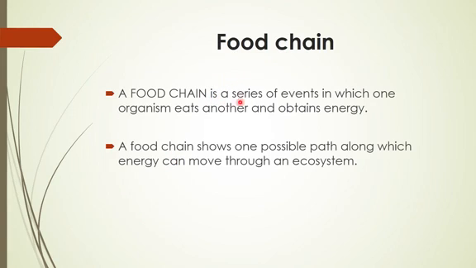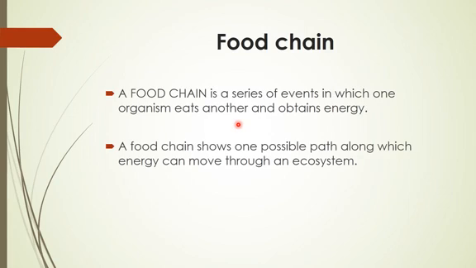A food chain is a series of events in which one organism eats another and obtains its energy. Just like humans obtain their energy by eating some birds and animals.